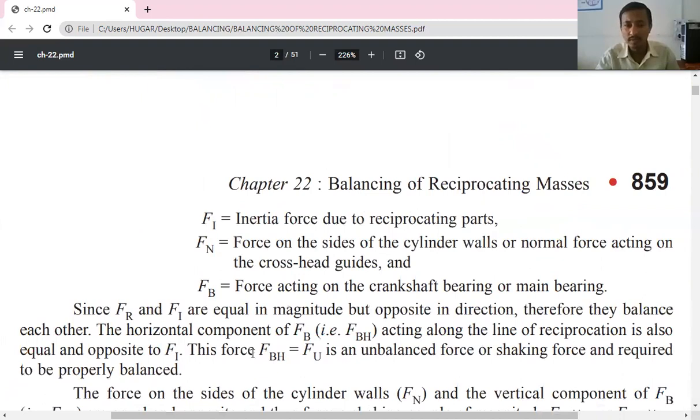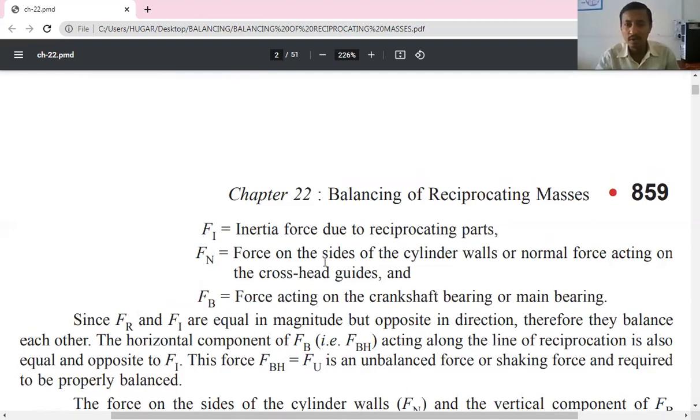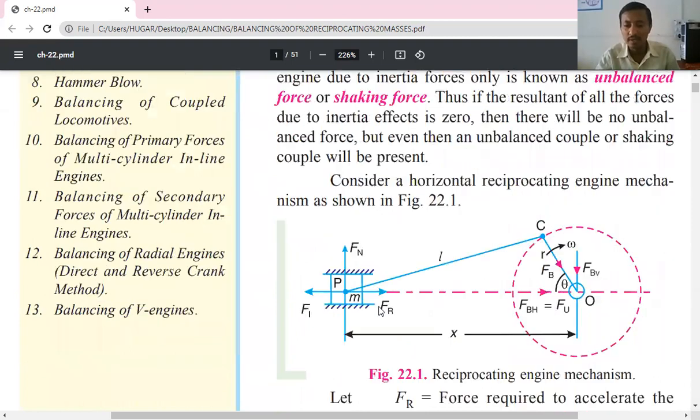So the reciprocating force, the accelerating force and the inertia force are equal in magnitude and opposite in direction. Therefore, they balance each other. So you can see in this figure, Fr and Fi are equal in magnitude and opposite in direction. So because of this, these two will get balanced.